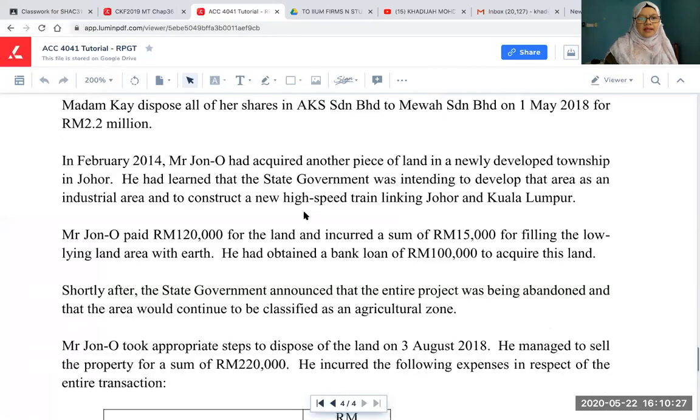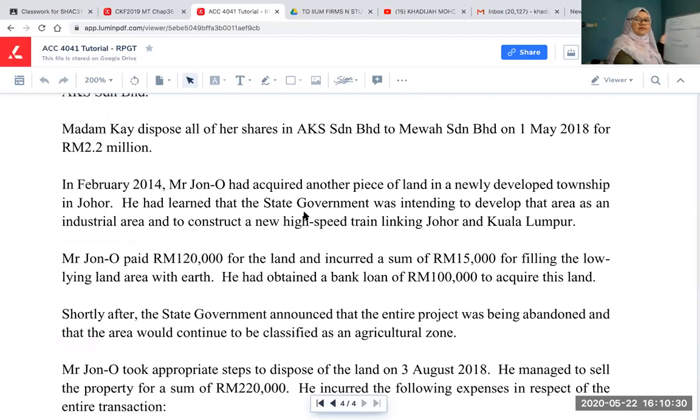You acquired that in February 2014. I always have to recalculate. Oh, February 2014. So 1 year is 2015, then 2016, and you disposed on 3rd August 2018. So this one 2017, 2018. Now you are already in the 5th year. Are you in the 5th? Yes, 5th year.